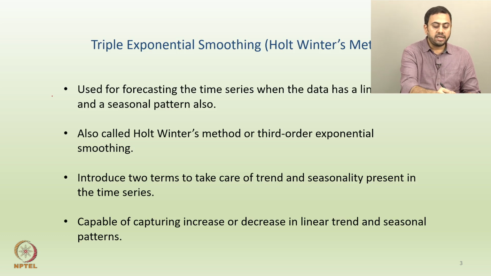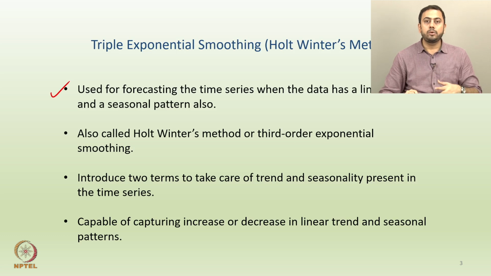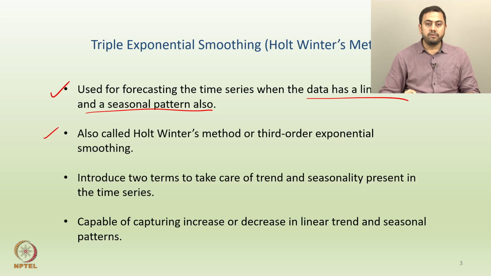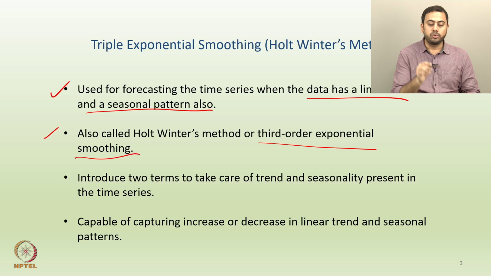Such a technique, called triple exponential smoothing or the Holt-Winters technique, is used for forecasting time series when the data has both a linear trend and a seasonal pattern also. So, there should be some underlying linear trend, and there should be seasonality seen in the data also. Hence, if you want to control both the trend aspect and the seasonality aspect, we can't use double exponential smoothing. We have to rely on triple exponential smoothing, also called the Holt-Winters technique or Holt-Winters method, or a third order exponential smoothing.